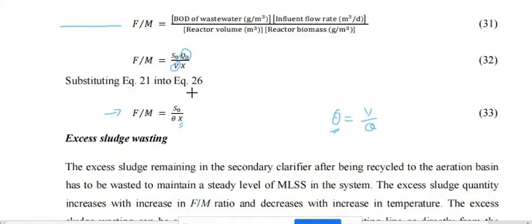It is not possible to directly know what M is. M is how much biomass, or how many microorganisms, are present there. It is not possible to measure directly, and for that we are taking this formula. Once we do that, then we have